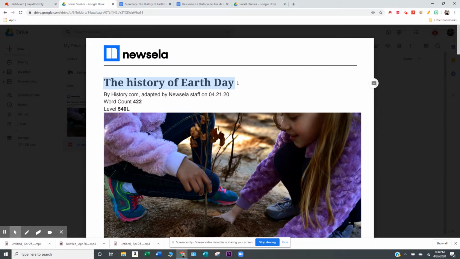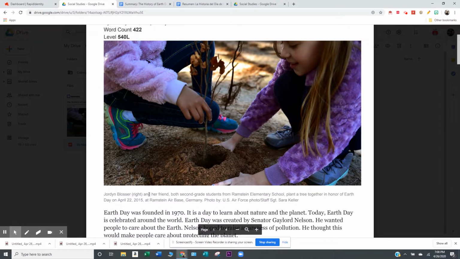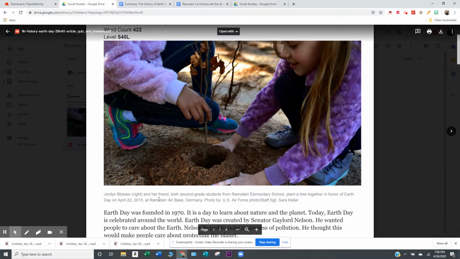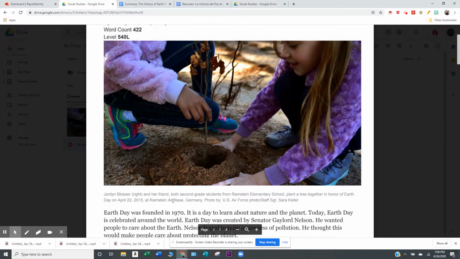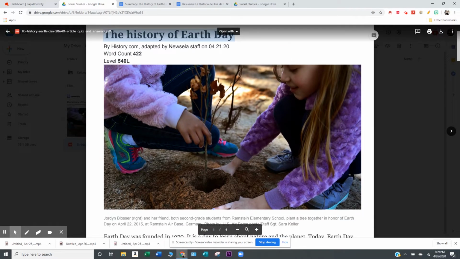So when I'm thinking about the history of Earth Day, then I start to think, oh, I guess there probably was a time when people didn't celebrate Earth Day. So this is going to tell us how we started celebrating that. Then in the photograph, we see these girls, looks like they're planting a tree. And I'm going to read the caption. Jordan Blosser and her friend, both second grade students from Ramstein Elementary School, plant a tree together in honor of Earth Day in 2015 at Ramstein Air Force Base in Germany. So these are two people in Germany celebrating Earth Day.